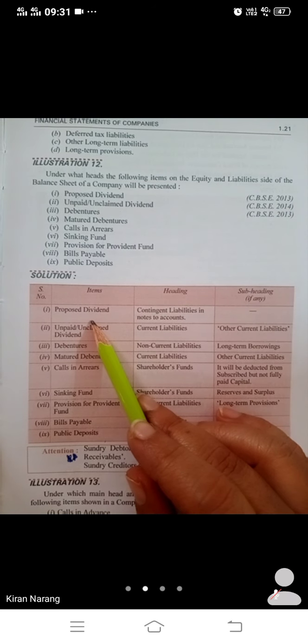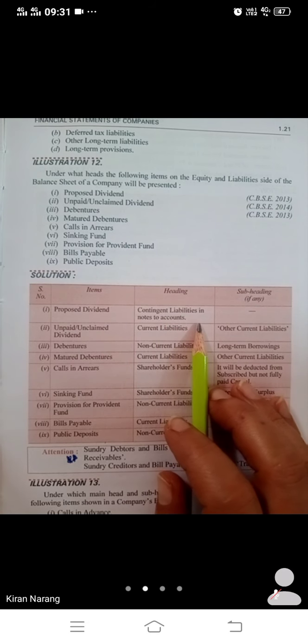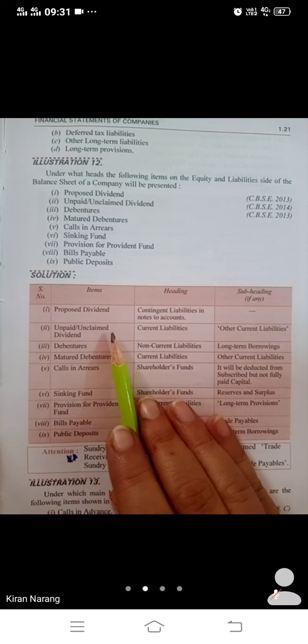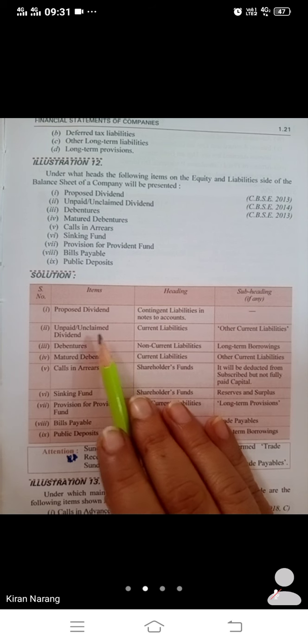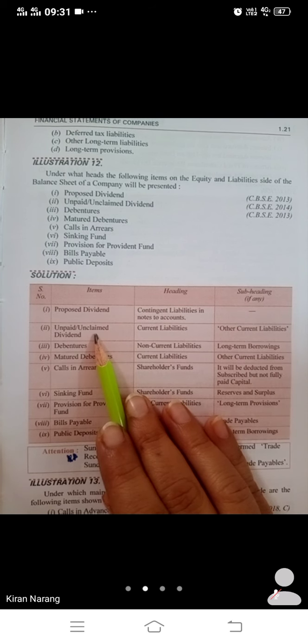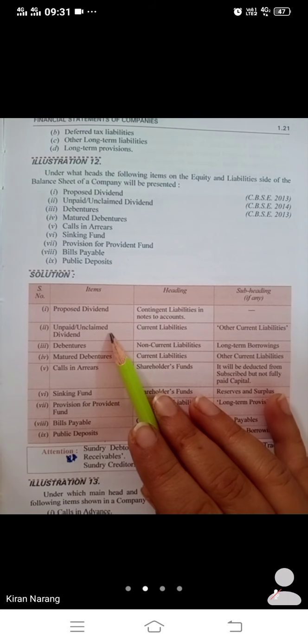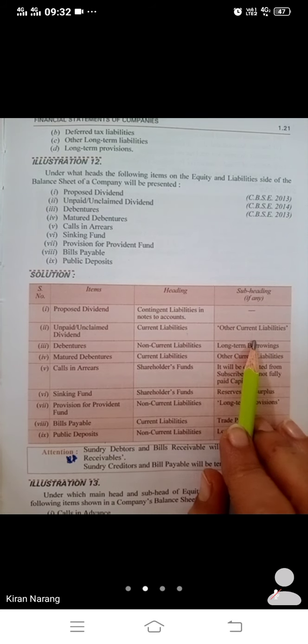You have to write those items and then tell their heading and subheading. Suppose proposed dividend is there. It is proposed for the current year, so it is a contingent liability. It will be written in the notes, not in the balance sheet. Unpaid or unclaimed dividend: you have declared the dividend, but somebody has not come to take it from you. But you have to pay within 12 months, and any time that person can come. So this is a current liability. It will be shown in other current liabilities.